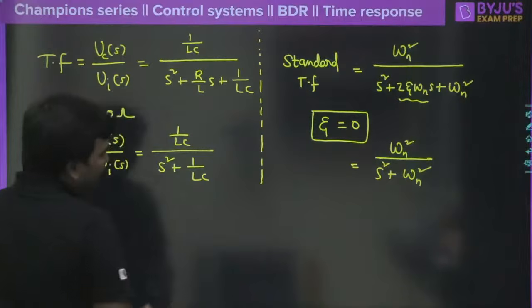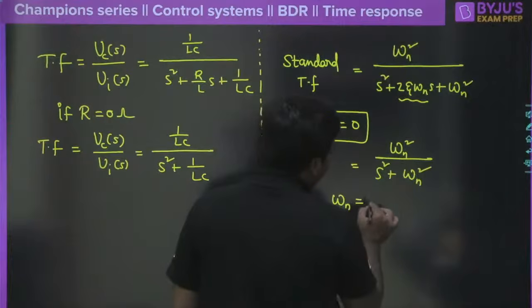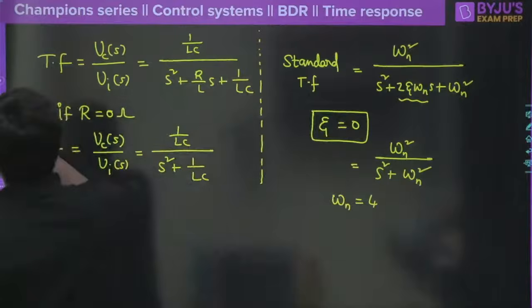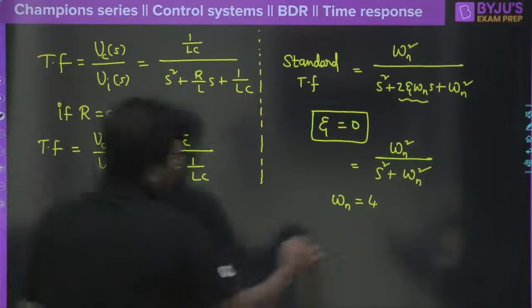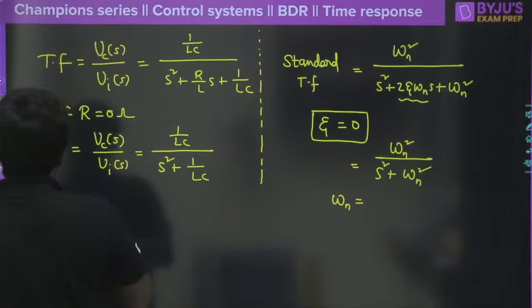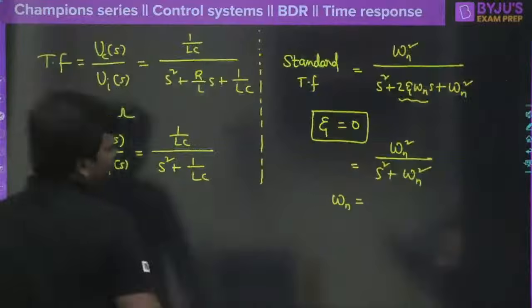Now he was asking that the sustained oscillation must have a frequency omega n equal to 2 radians per second, I think, right? So let me tell you here, when omega n is equal to 2 radian per second, omega n square is going to become 4.